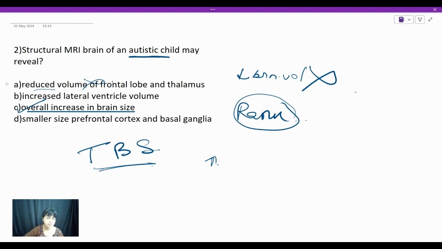So as you can see, structural MRI brain of an autistic child may reveal, the answer is overall increase in brain size. If you are making it wrong, then yes, it's going to be difficult for you. I'm still not saying that you will be out of the competition, because you have already done the level 1, right?